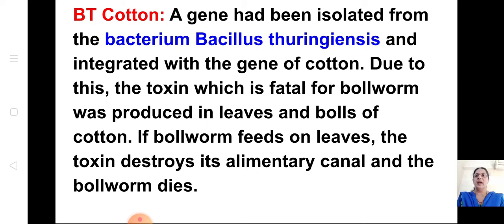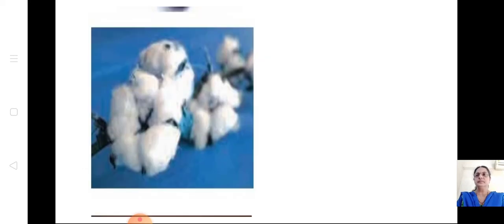They are mixed, and there will be a toxin formed which is very harmful for the bollworm, which feeds on the leaves of the cotton leaf. So it will die immediately and it will not destroy the cotton. See, this is the BT cotton.